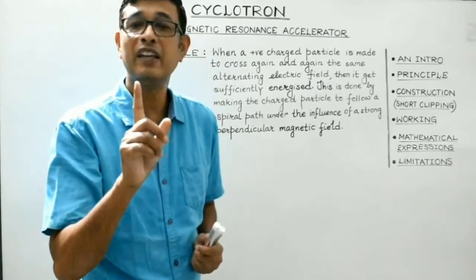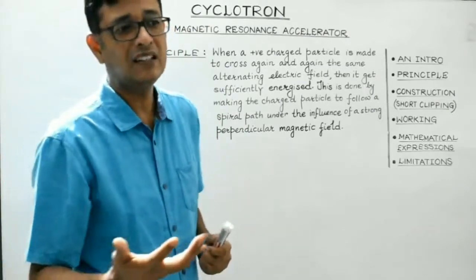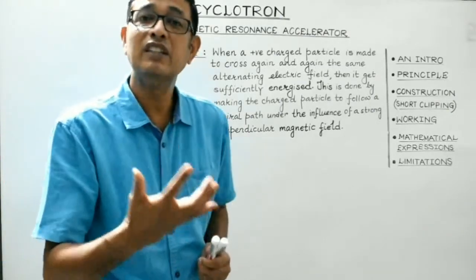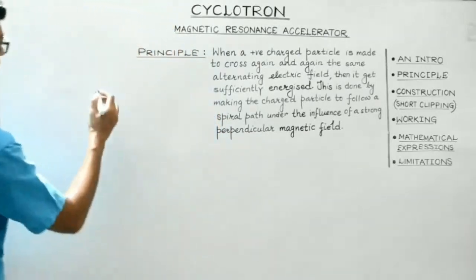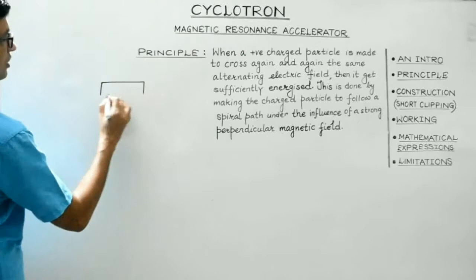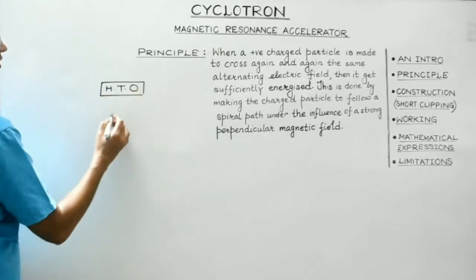So here we will make use of a source of alternating electric field which is known as a high frequency oscillator or high tension oscillator. So suppose this is the source, high frequency oscillator or high tension oscillator, right?